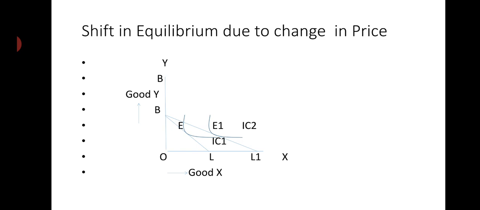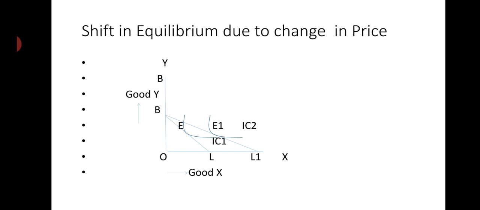In the figure, BL is the previous budget line where the consumer is in equilibrium at point E on the indifference curve IC1. Now what has happened? The price of good X has fallen, while that of Y is the same and the income is the same. That is, we have assumed no change in the income of the consumer and no change in the price of good Y. So the budget line shifts from BL to BL1. This indicates that the quantity of good X has increased, because good X has become cheaper.